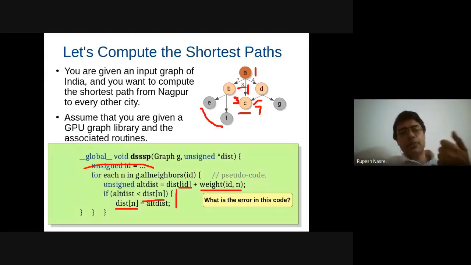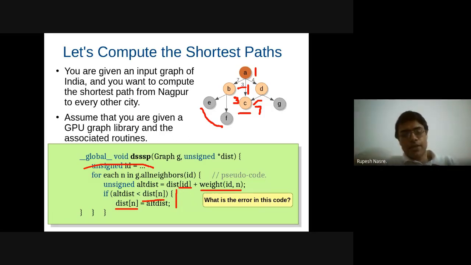Only the vertices which have some distance update, only for them I am launching the threads. And how does one do that in general in case of graph algorithms? Right. So what Prasun suggests is that you can have something called a work list, using which you will be able to push exactly the nodes where the update has happened. So let's say from A, I updated the distances of B, C, and D. Then B, C, and D are going to be pushed to the work list. No other vertex is going to be in the work list, and threads are going to pick up these nodes and operate on their neighbors.